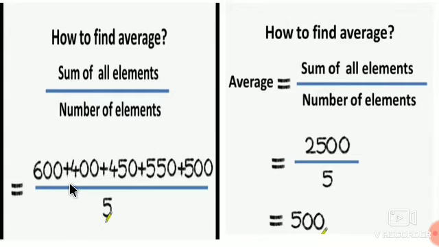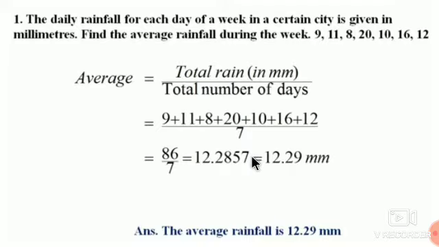One more example is given here. 600 plus 400 plus 450 plus 550 plus 500. These are the 5 scores given. So we will divide it by 5. The sum is 2500 divided by 5. So average is 500. So practice set 54.